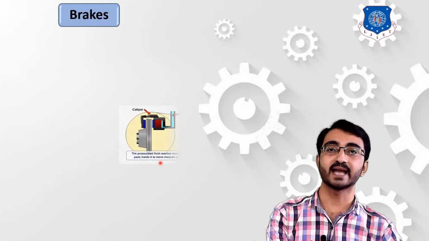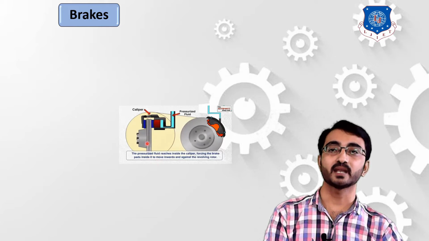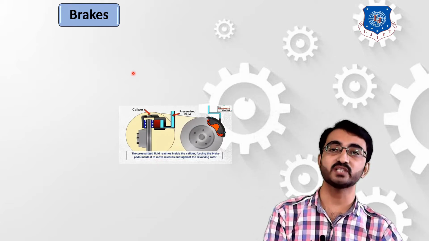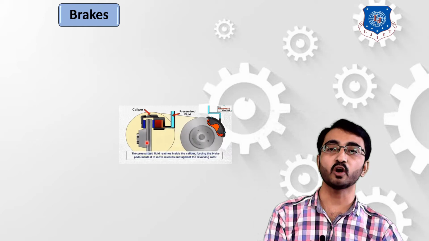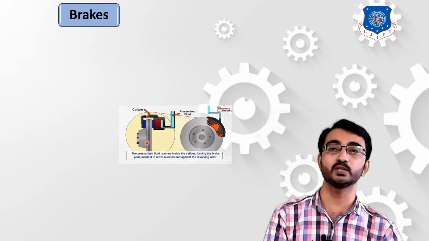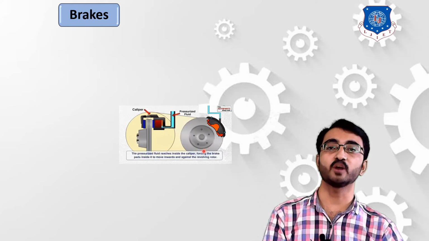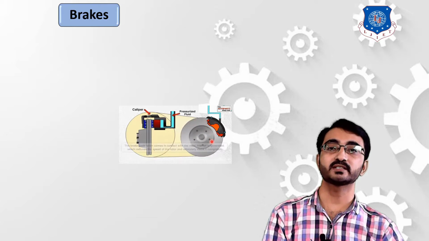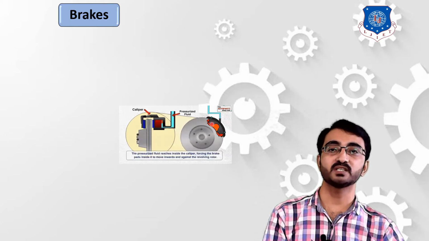Now, from this diagram, we can understand that brakes are the elements which are mainly used to stop or retard, or we can say reduce the motion of any moving body. In this front view, you can observe that the element, which is a wheel, is rotating. Now this rotation of the wheel is stopped with the help of this brake arrangement.